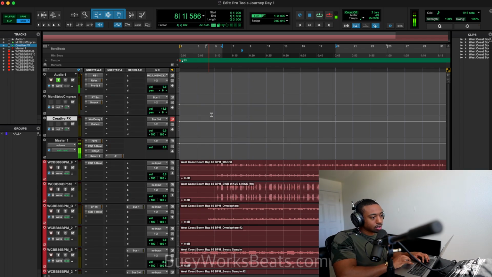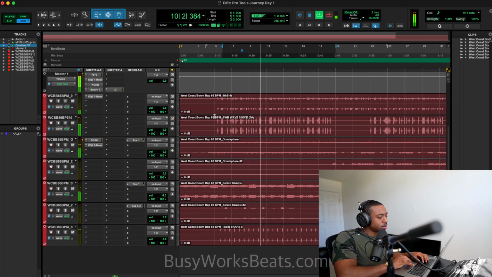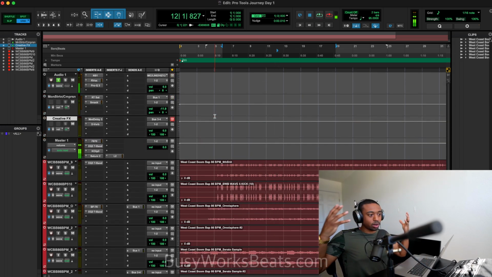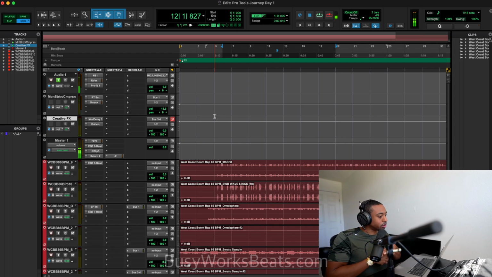I don't think we need to really do anything else. See how the track just has width, it has dimension. Something about Pro Tools just gives it that thing that we don't get in FL Studio.